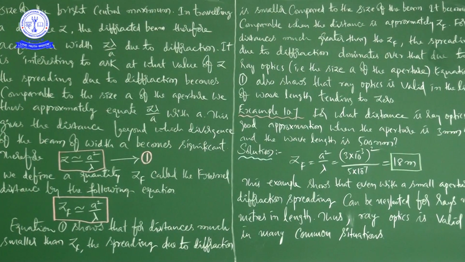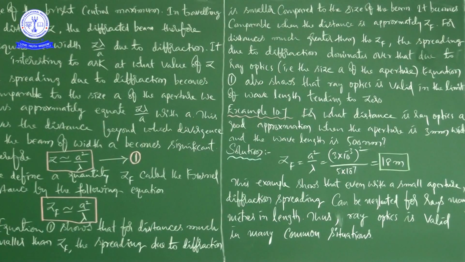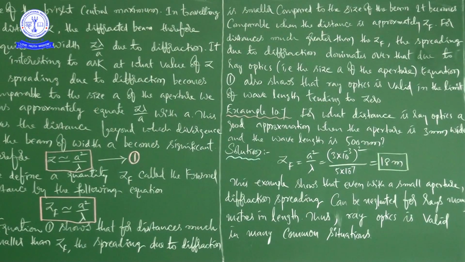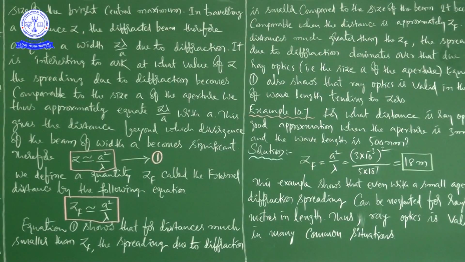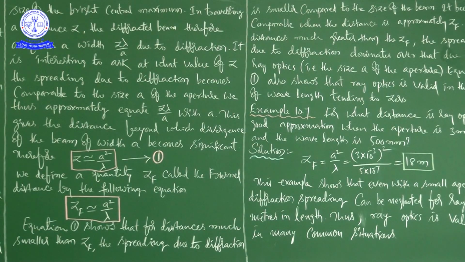From the slit onwards it will diffract, but when it gives the bright central maximum, the aperture is important, the distance is important, and the wavelength of light is also important here. These are all the things we need to consider.